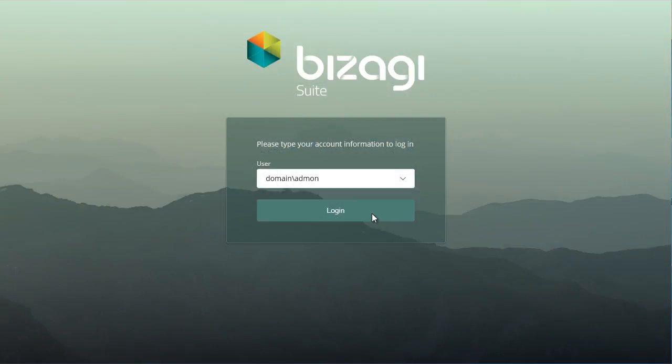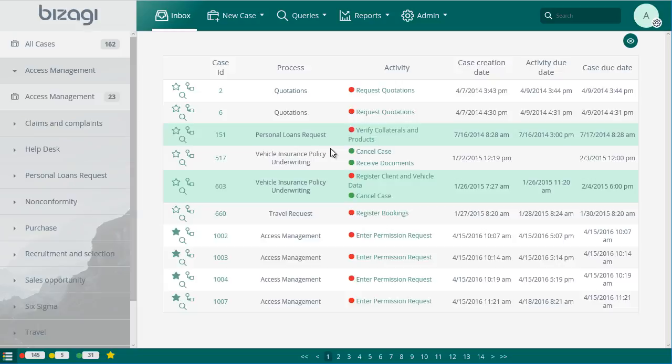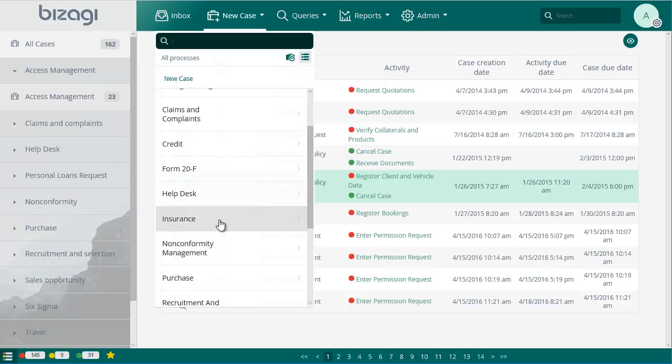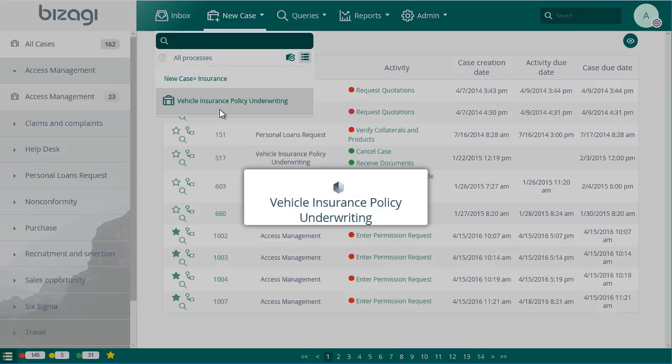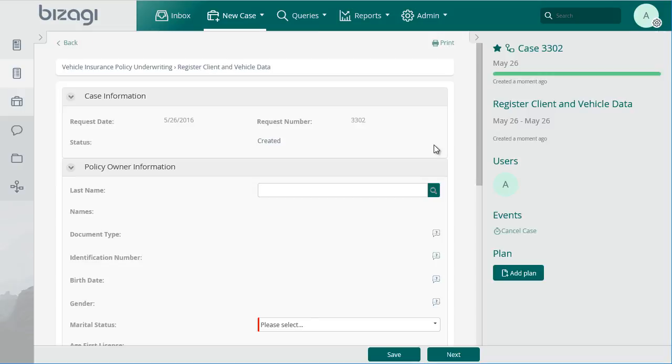This video will show the functionality associated with the vehicle insurance policy request process. We will demonstrate the process with only one user. We are in the first activity of the process, where the basic details of the policyholder should be entered, together with the information of the vehicle to be insured.